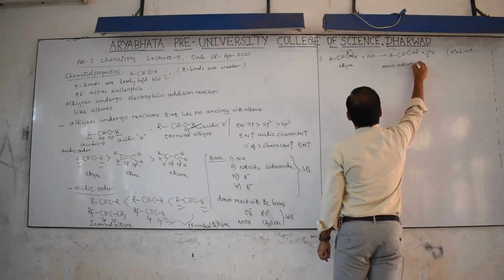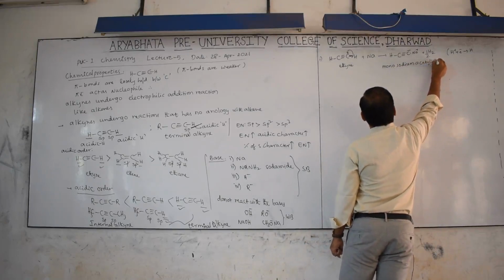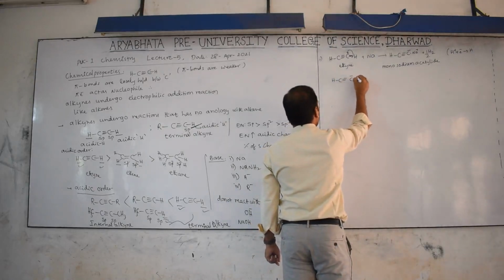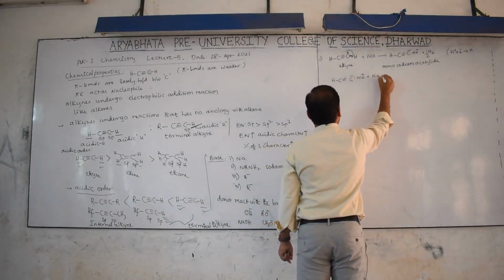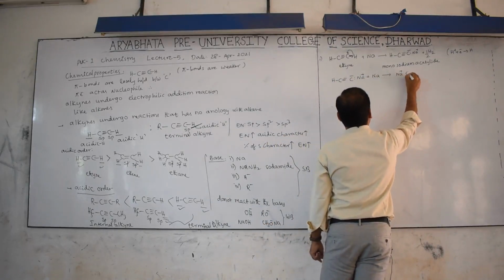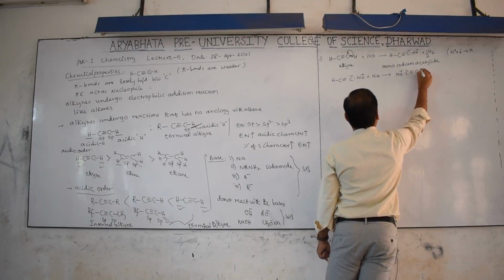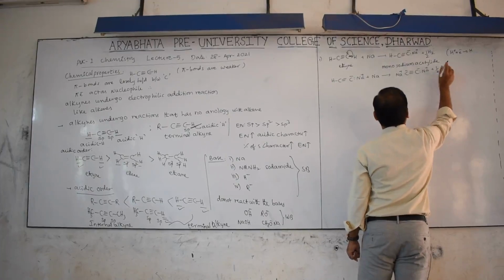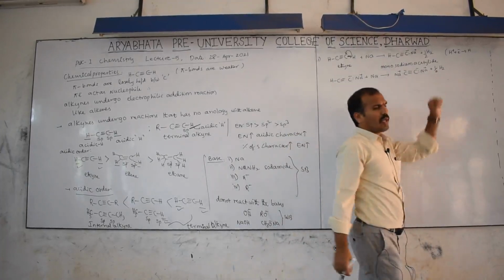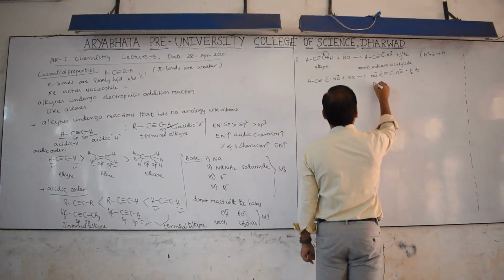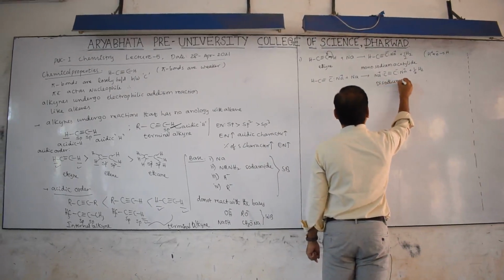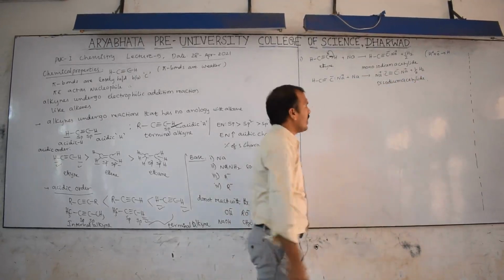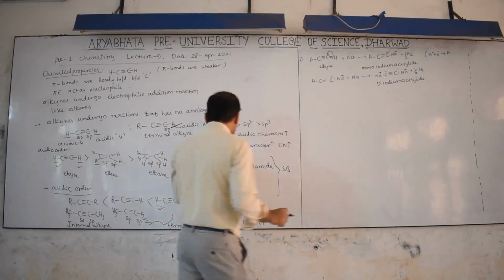Monosodium acetylide. Again a reaction takes place. HC triple bond C minus Na plus again reacts with sodium. This converts into Na plus, C minus triple bond C minus, Na plus, and half H2 is released. Here 1 hydrogen, here also 1 hydrogen. This is called disodium acetylide.